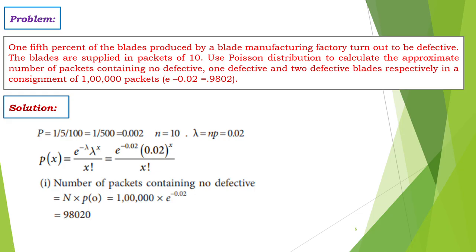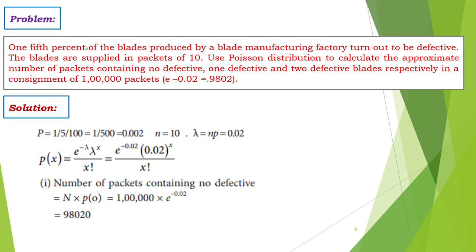In our next problem, 1/4% of the blades produced by a blade manufacturing factory turn out to be defective. The blades are supplied in packets of 10. Use Poisson distribution to calculate the number of packets containing no defective, one defective, and two defective blades, respectively, in a consignment of 1 lakh packets.